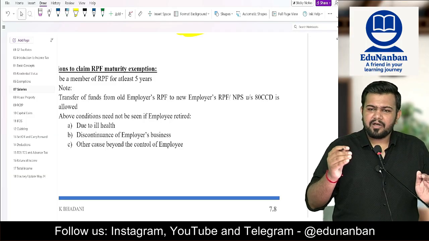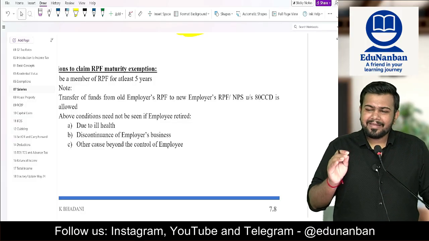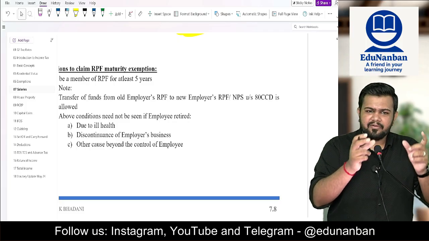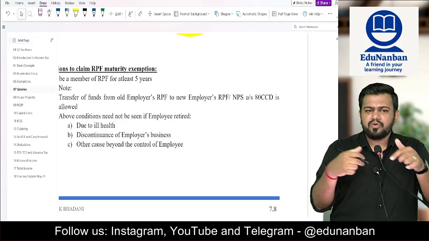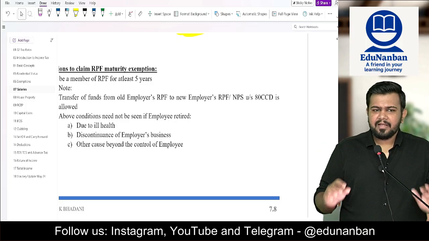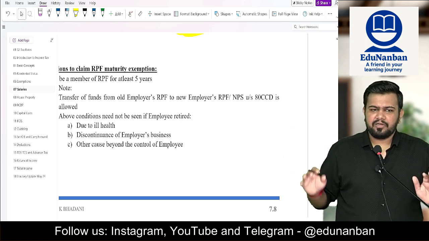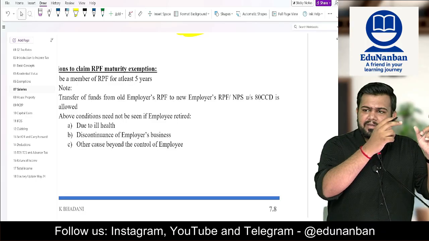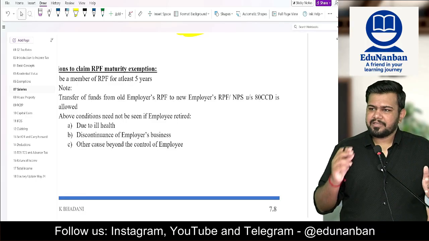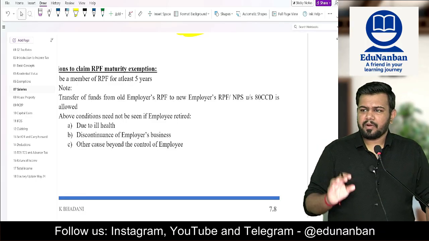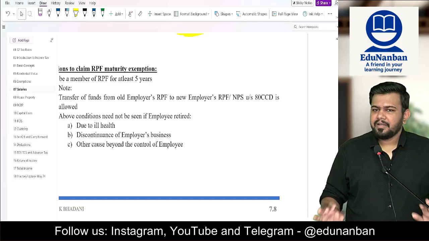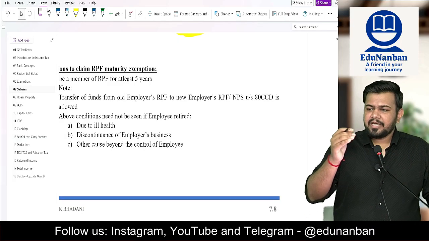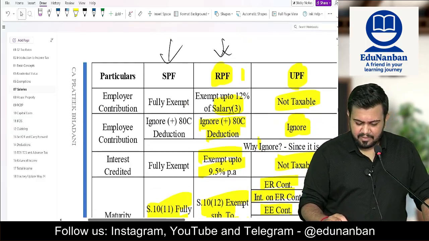Sir, what if it is not because of these 3 reasons also? Then there is one more option. You ask your new employer to convert the existing recognized provident fund to new employer's recognized provident fund. Then the same recognized provident fund will continue. So no problem. Or you ask the new employer to convert from the old RPF to new NPS, that is new pension scheme. Then also no problem. But if this also cannot be done, then nothing can be done. It is fully taxable. How will it be taxable? It will be taxable just like unrecognized provident fund.